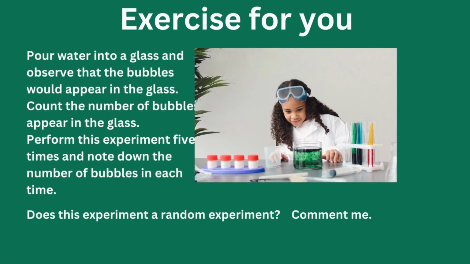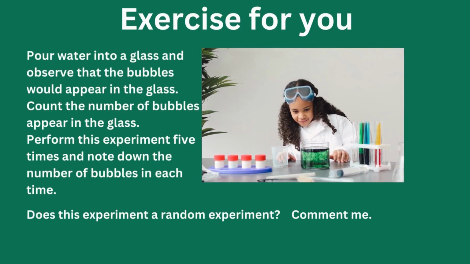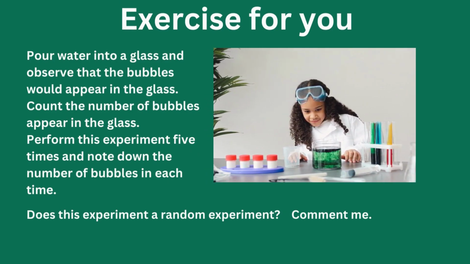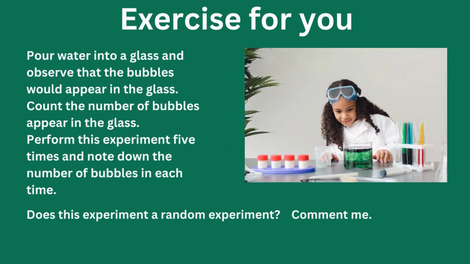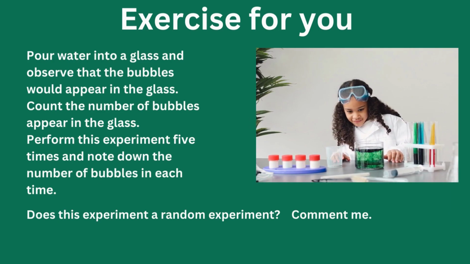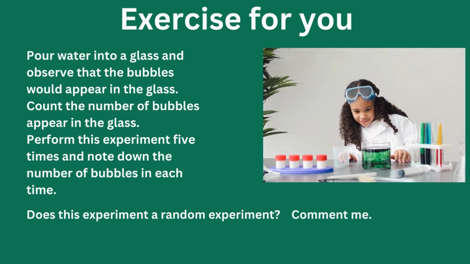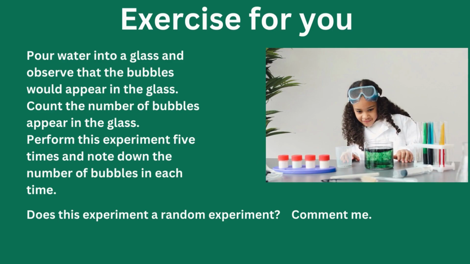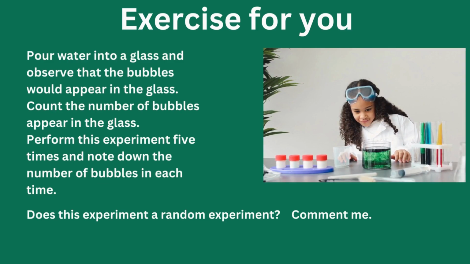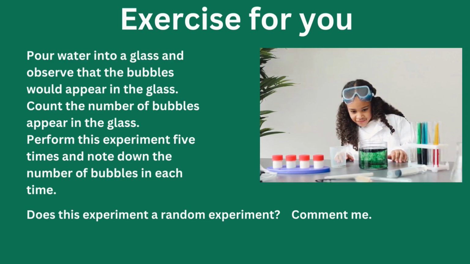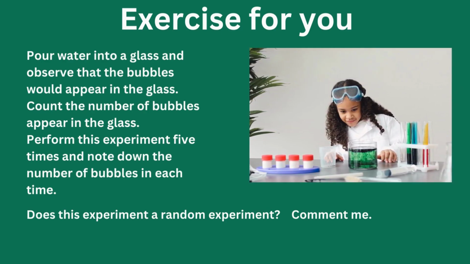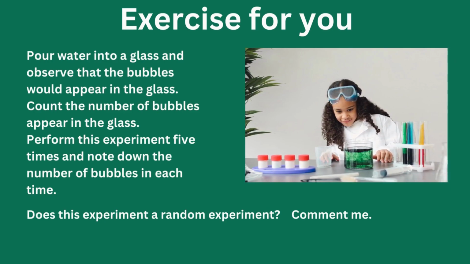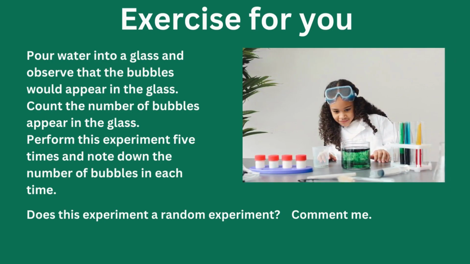Now I am giving one exercise for you. You have to do this experiment to understand the random experiment. Pour water into a glass, observe the bubbles that appear in the glass, and count the number of bubbles. Perform this experiment 5 times and note down the number of bubbles each time. Explore what you are getting from this experiment, and also conclude whether the experiment is a random experiment or not.